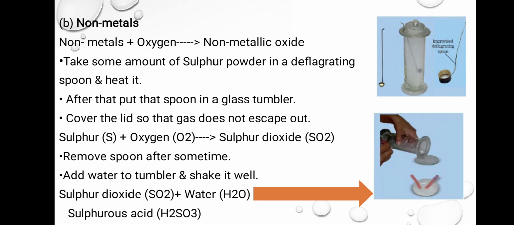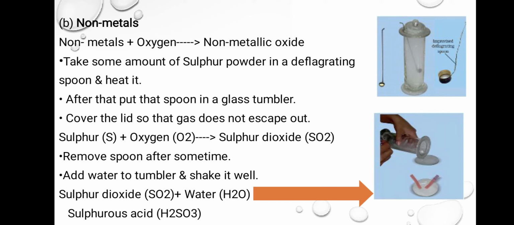Now we will discuss non-metals. Non-metals also react with oxygen and lead to formation of non-metallic oxides. As metal reacts with oxygen leading to metal oxides, non-metal reacts with oxygen and leads to a non-metallic oxide. So there is an activity. We will take some amount of sulfur powder in a deflagrating spoon. It is equipment used in the chemistry lab. But if you don't have a deflagrating spoon, then you can use a metal cap of some bottle and tie it with a thread. It will work as a deflagrating spoon.